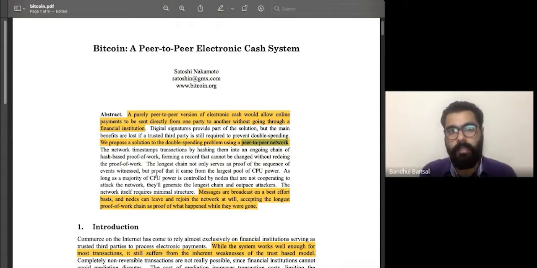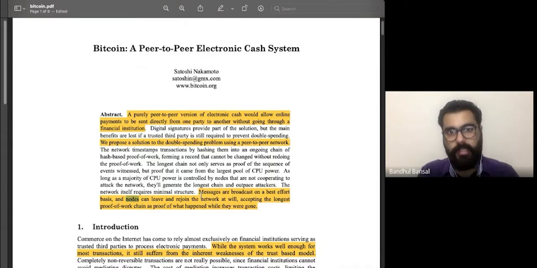A lot of you might know what mining is. We say that mining is a process of adding blocks to the network, and mining gives you bitcoins, so it is a way of earning bitcoins. But miners is a word that the community came up with. Satoshi was not the one who formulated that word. Instead, what he has used here are nodes. So miners are synonymous with nodes in this white paper.